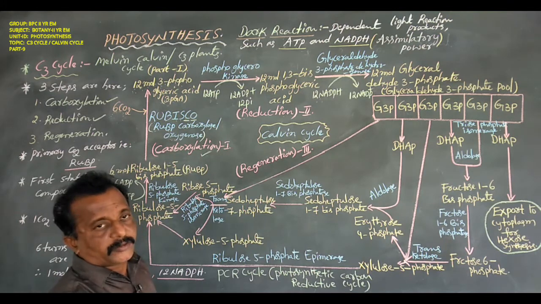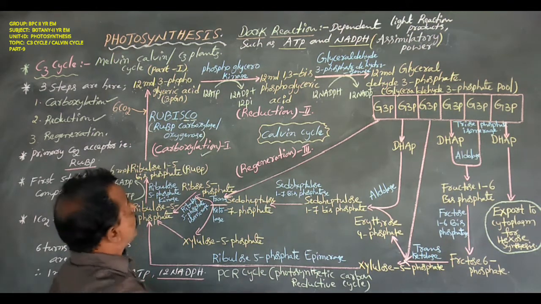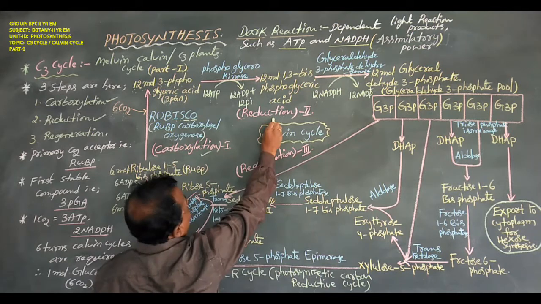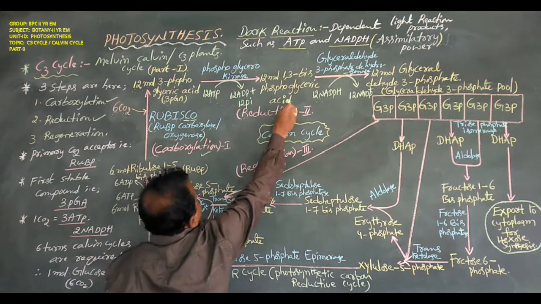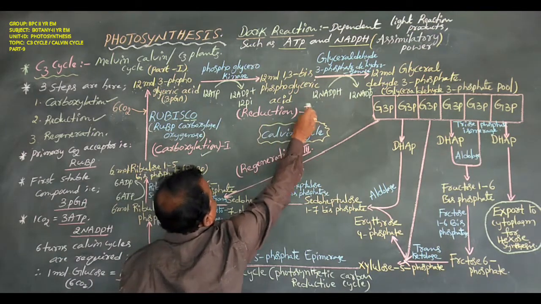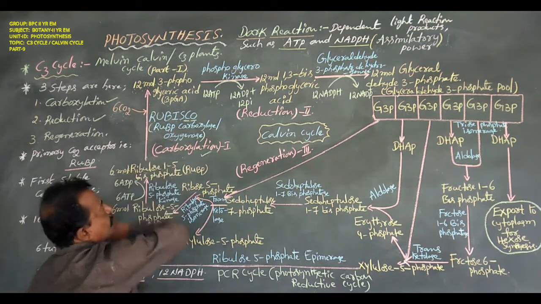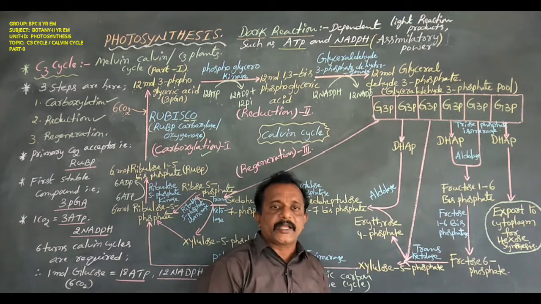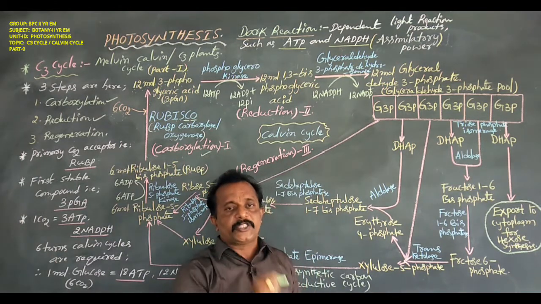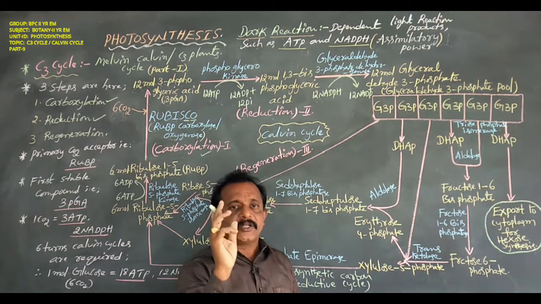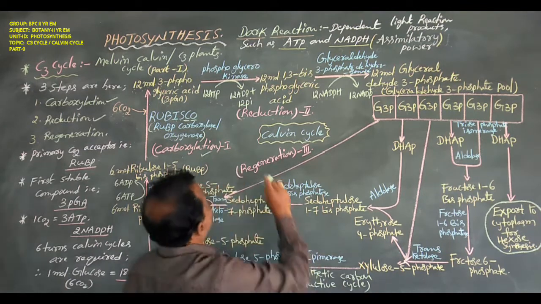The reduction reaction is completed in 2 steps, but the carboxylation reaction is completed in only 1 step.